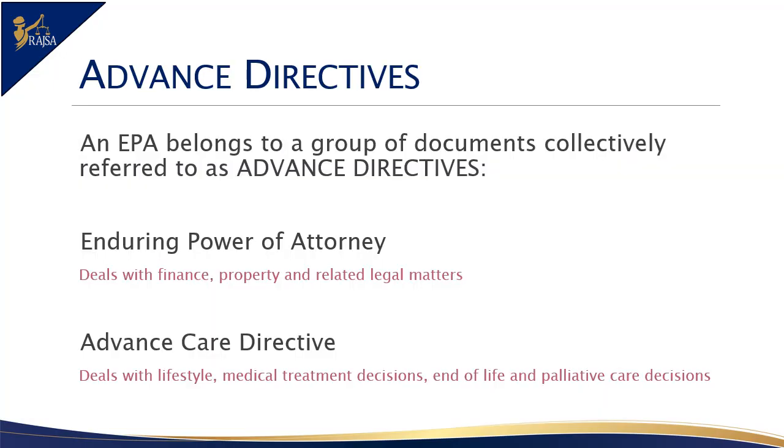Enduring powers of attorney belong to a group of documents collectively referred to as advance directives. Whilst the documents in this group serve a similar purpose, to record the wishes of the donors about what they want to happen at a time when they are no longer able to make decisions for themselves, they differ in terms of the areas which they cover. Thus, an enduring power of attorney deals only with finance, property and related legal matters, whilst an advance care directive deals with lifestyle and medical treatment decisions as well as end-of-life and palliative care decisions. Please note that the witnessing of an advance care directive is dealt with in a separate learning package.